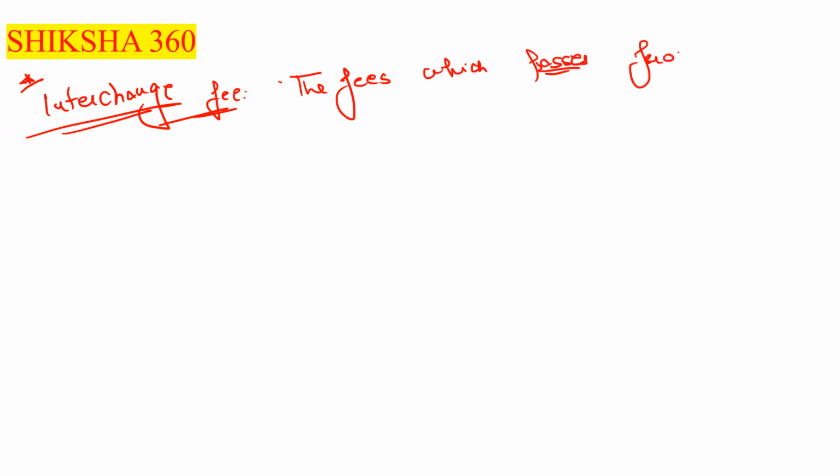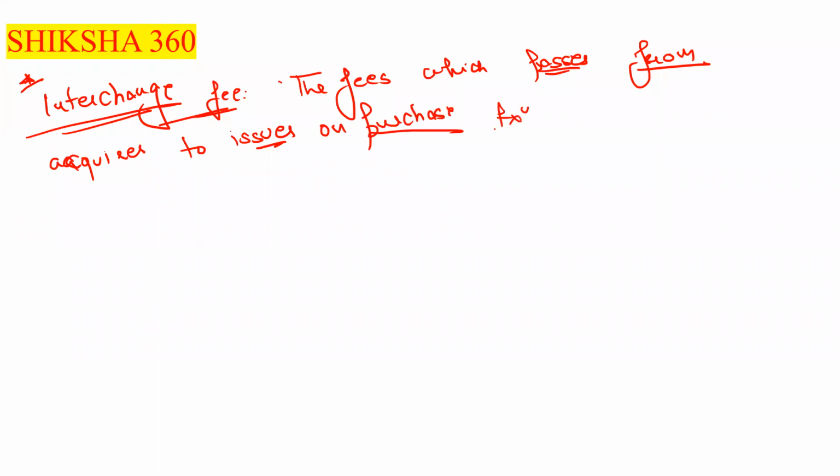from the acquirer. The transaction may be done at any place, but they have to pay the fees to the issuer. The fees which pass from the acquirer to the issuer on purchase transactions, that is known as the interchange fee.